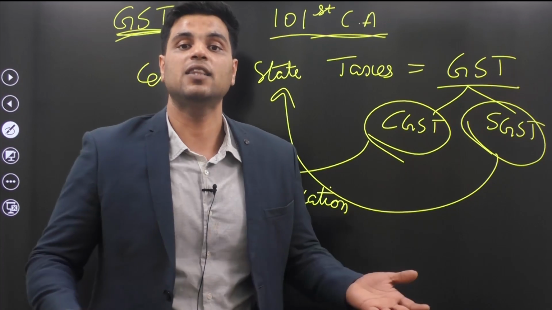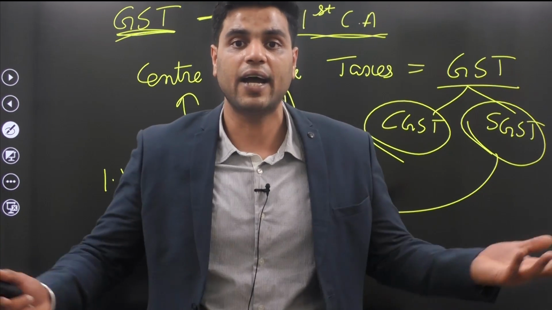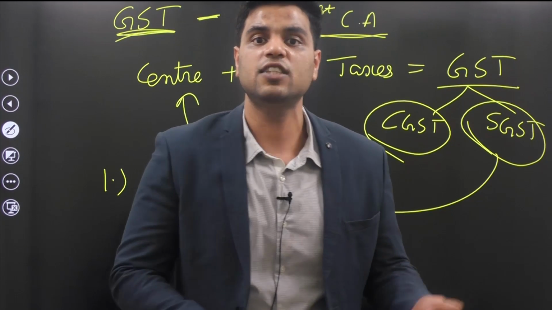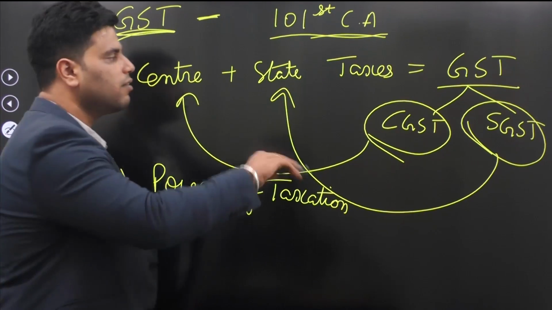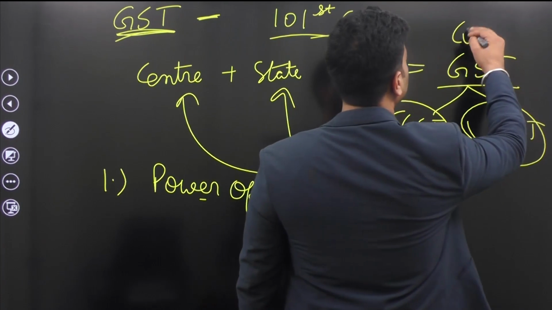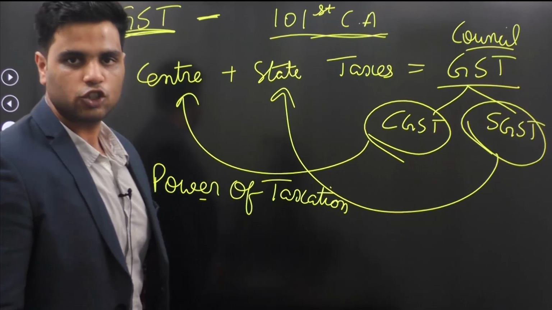For example, Punjab had the power to decide the rates for VAT, sales tax in Punjab. Haryana had the power to decide for VAT, excise duty, sales tax in Haryana, right? We will lose that power, and that power will be given to GST Council. So in a sense, individual states are losing their power of taxation.